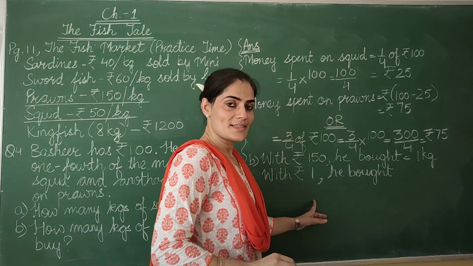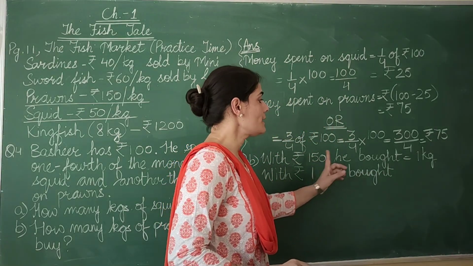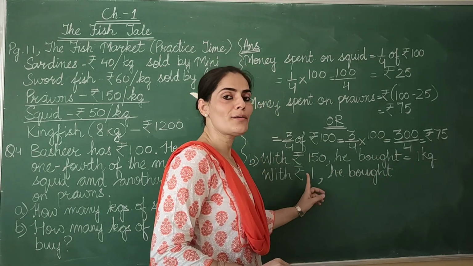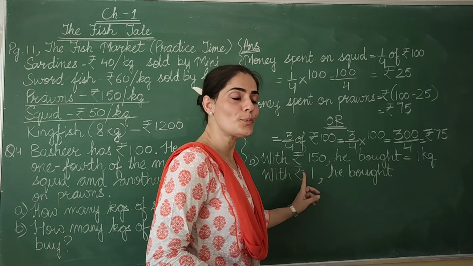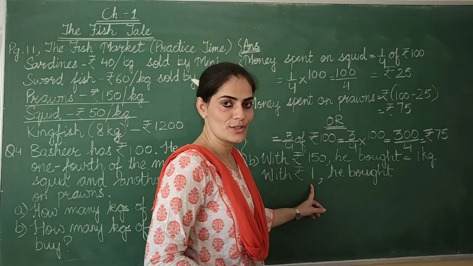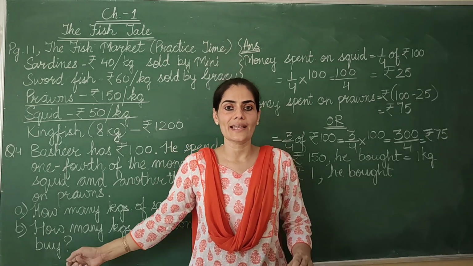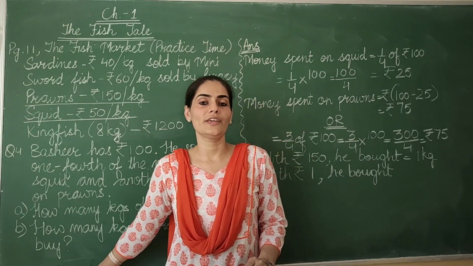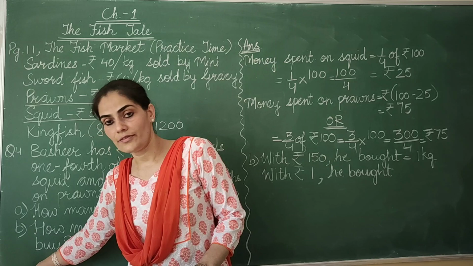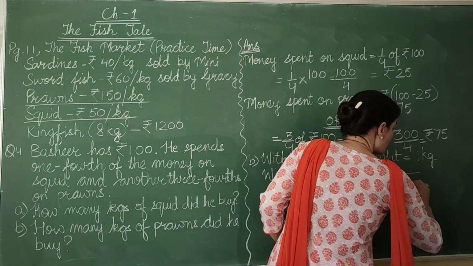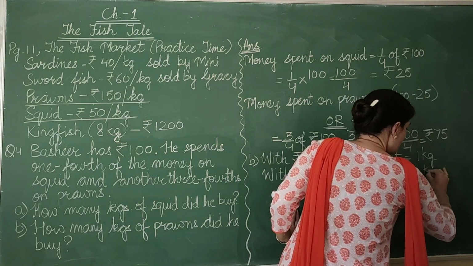beta, more or less, if you are able to buy 1 kg from rupees 150, will you be able to buy more from rupee 1 or less? You'll be able to buy less. When we expect the answer in less, what do we do? We divide. So I write 1 upon 150 kg.